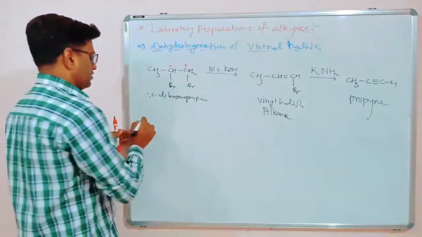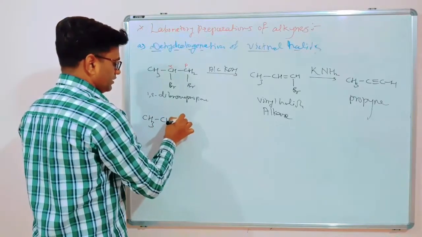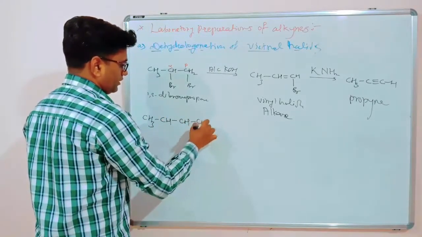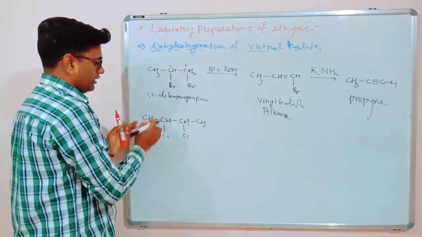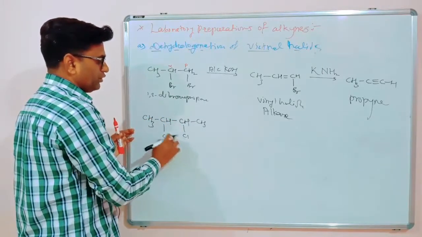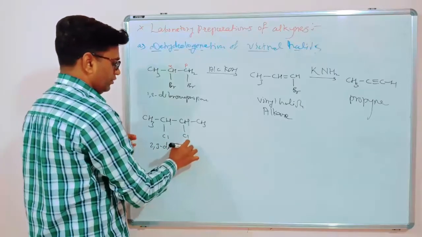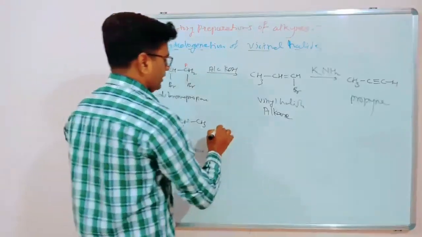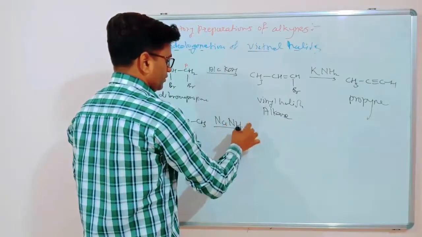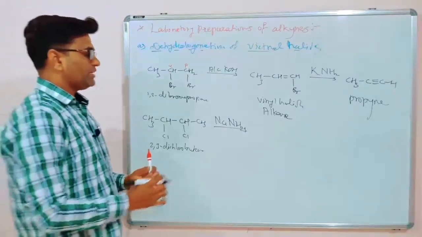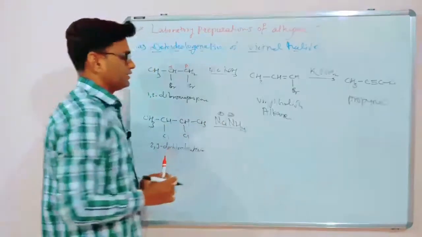For example, see here, suppose we have CH3 CH single bond CH CH3, and here is Cl Cl. So this is 2,3-dichlorobutane. If you are reacting with a strong base like NaNH2, now this is a strong base because it is NH2 minus, sodium plus.